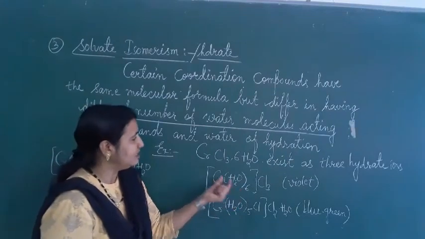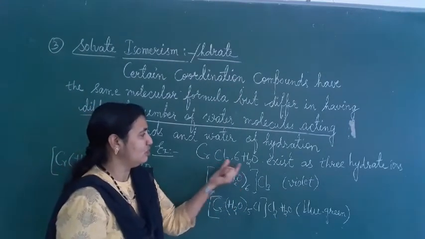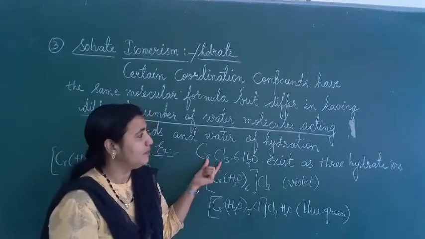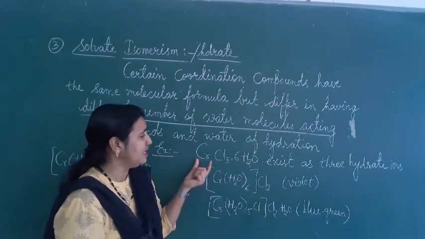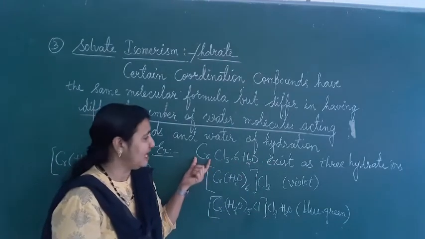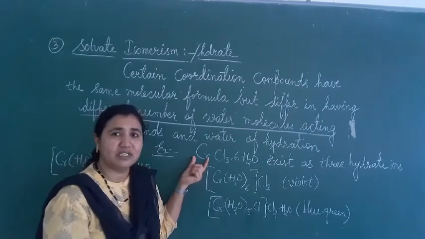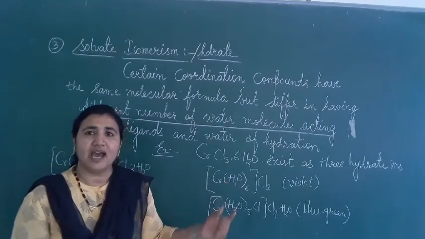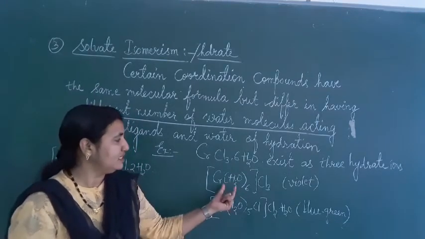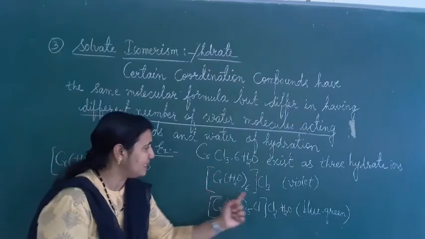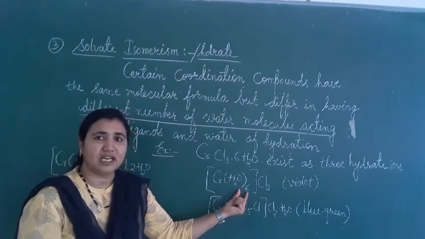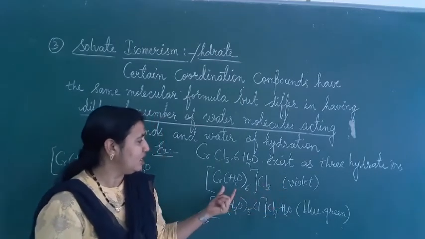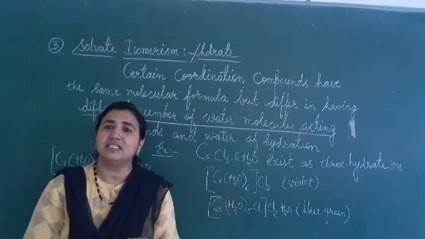Here in this case, CrCl3 6H2O exists as 3 hydrate isomers. How? It will show 3 types of isomers. In this case, the water molecule will act as a ligand and also as water of hydration. In the first coordination complex, 6 water molecules are inside, and 3 Cl are outside. There is no water molecule outside, so all 6 water molecules act as ligands.